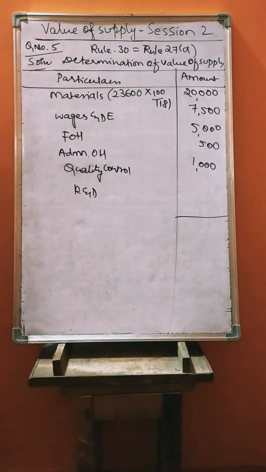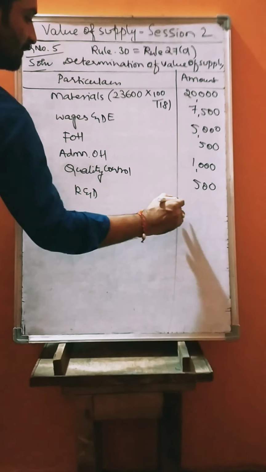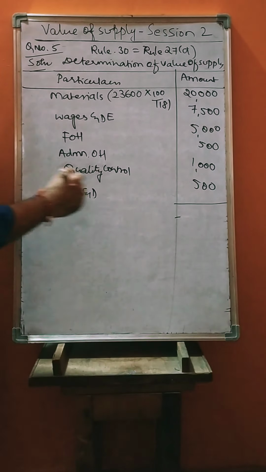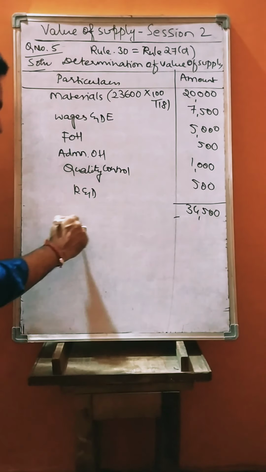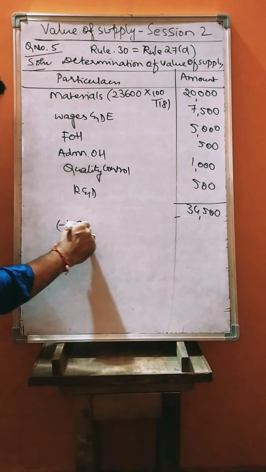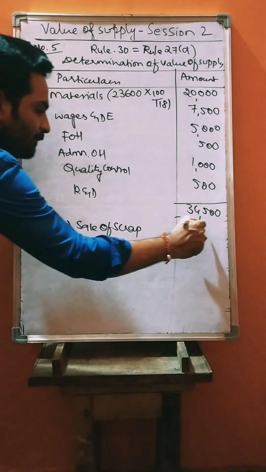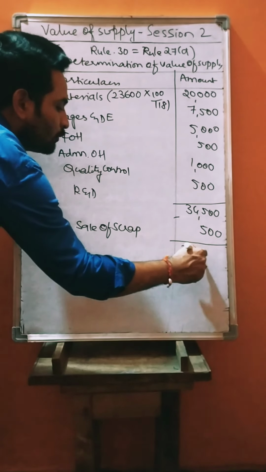Then R&D cost is given as 500. After adding all these items, the amount comes to 34,500. From this 34,500 you are supposed to deduct sale of scrap. How much is the sale of scrap? 500. So we are getting 34,000.